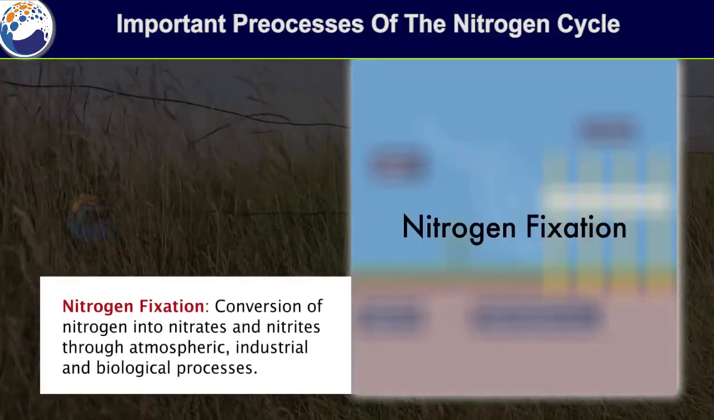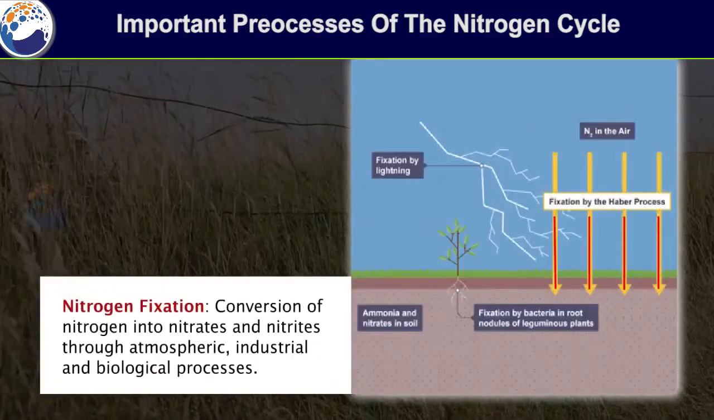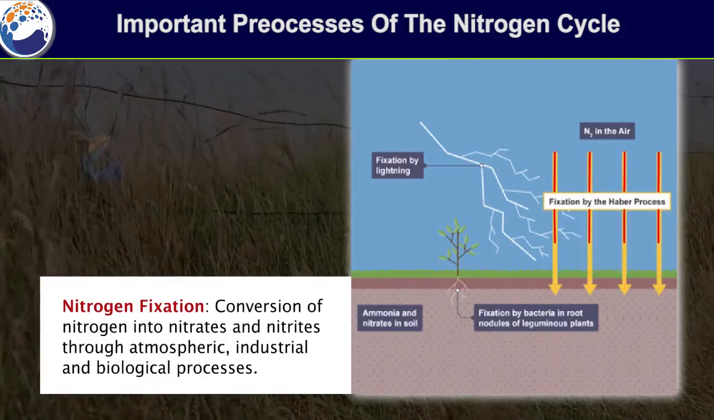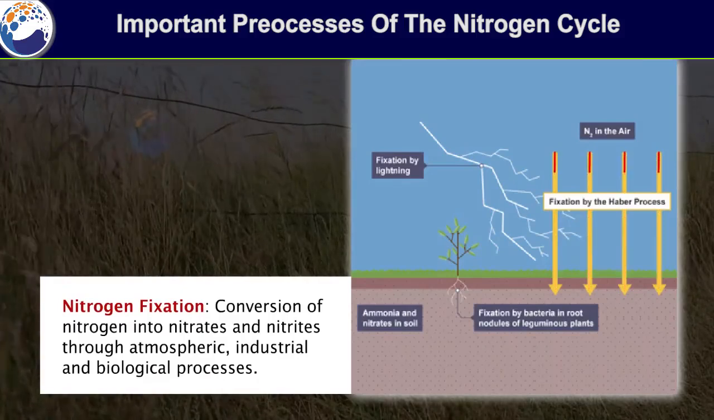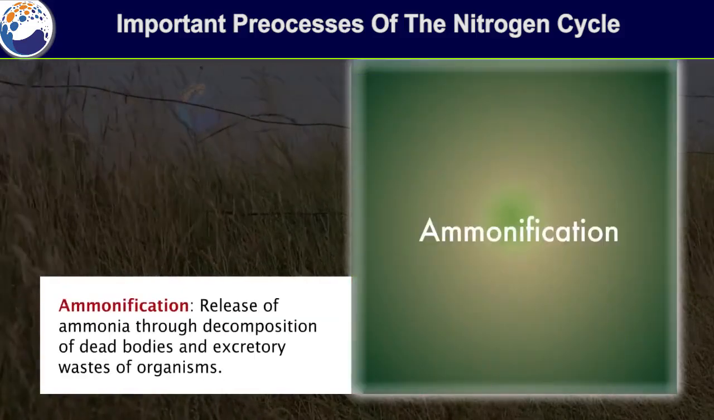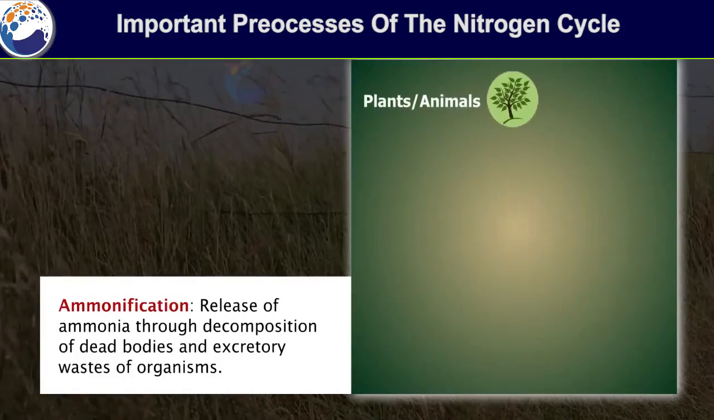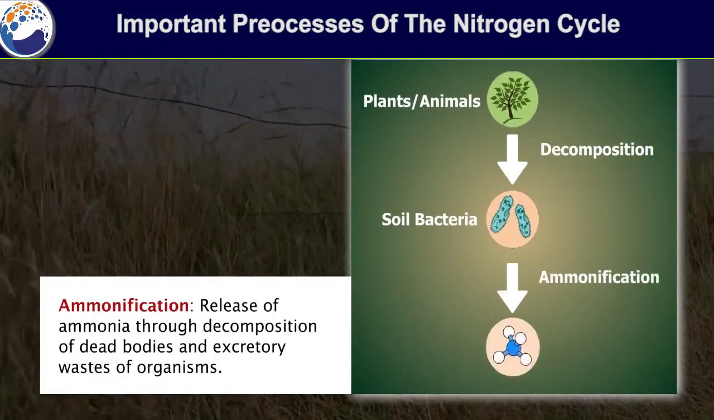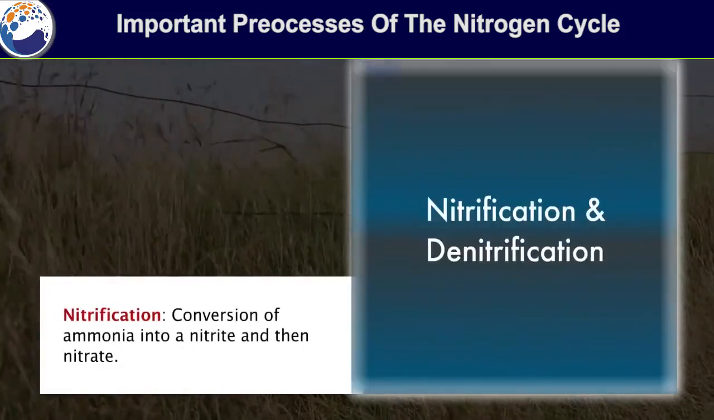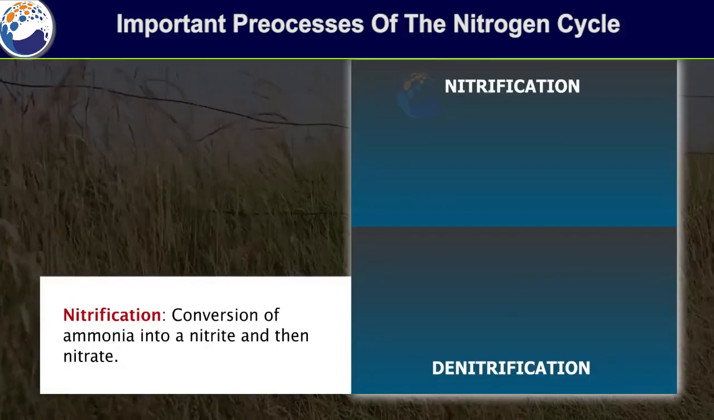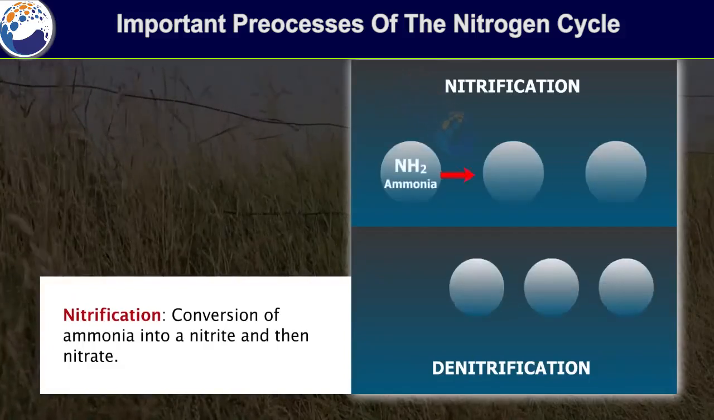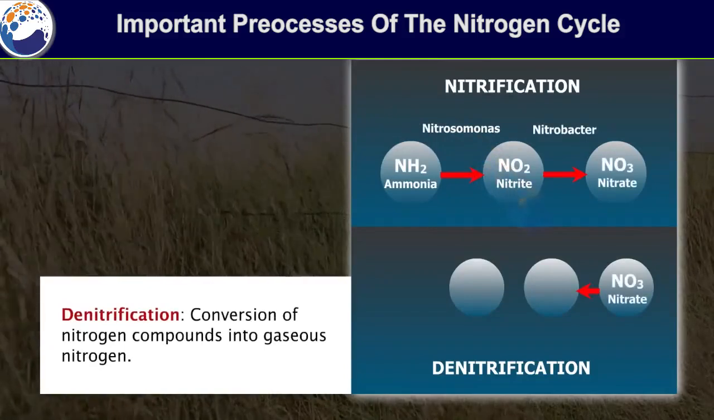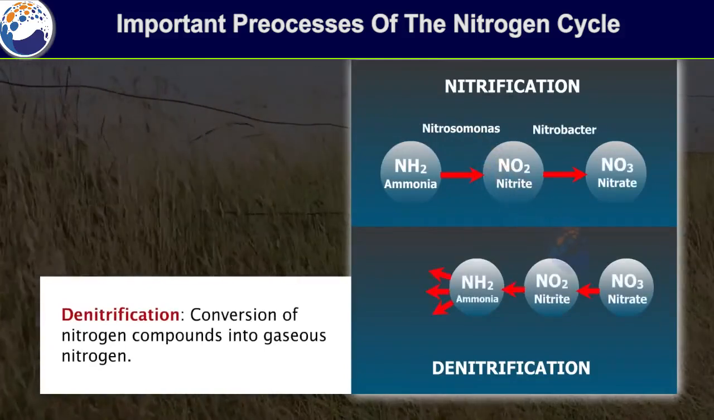Important processes of the nitrogen cycle. Nitrogen fixation. Conversion of nitrogen into nitrates and nitrites through atmospheric, industrial, and biological processes. Ammonification. Release of ammonia through decomposition of dead bodies and excretory wastes of organisms. Nitrification and denitrification. Nitrification. Conversion of ammonia into a nitrite and then nitrate. Denitrification. Conversion of nitrogen compounds into gaseous nitrogen.